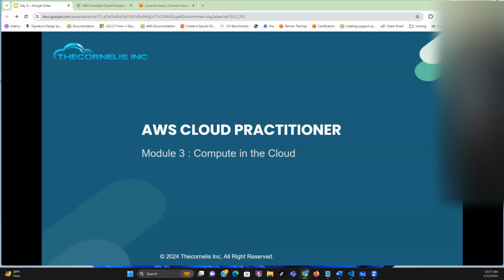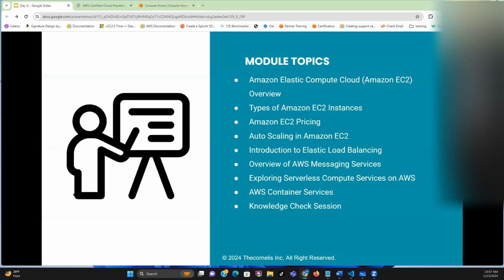All right, we're going to take a 5 minute break now, so that by the time we come back, we just jump into the second module, which is Amazon Elastic Compute Cloud. This is where we start getting into the AWS services, and this is one of the most used services in the cloud.